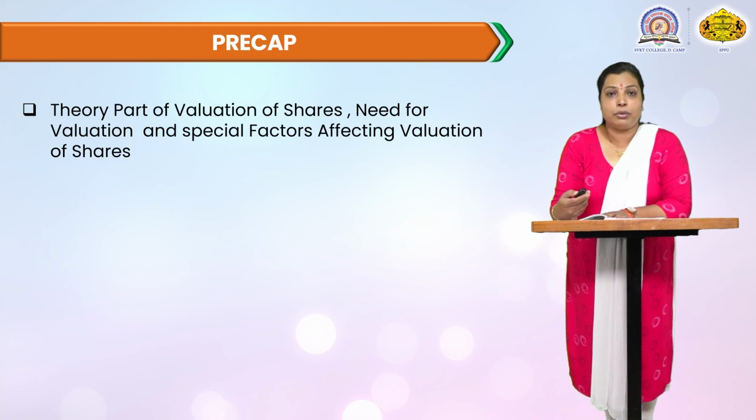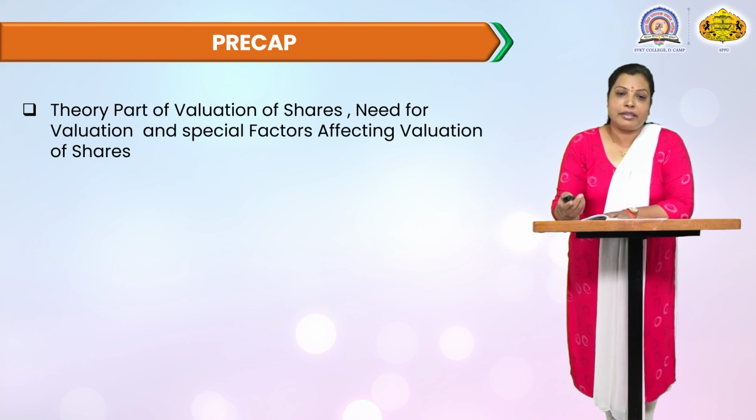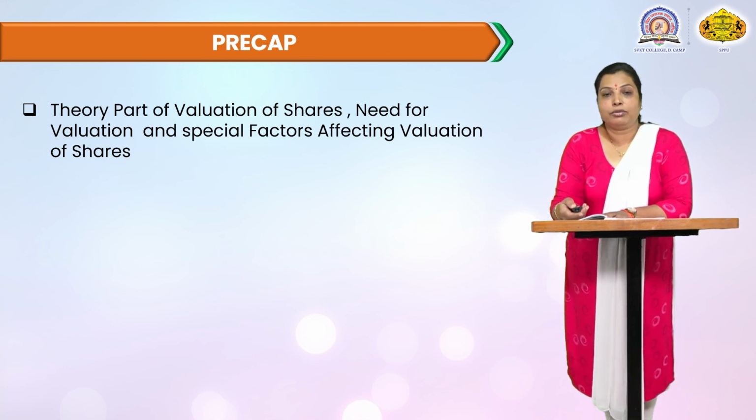Dividend declared by the company, proposed dividend, different types of bonuses issued by the company, these are special factors affecting the valuation of shares. How to calculate the goodwill of the company in the market, and what is the rate of goodwill of the company, and the capacity of directors, types of management, how management conducts the business in the market, and increases the value of shares. That is the special factors affecting valuation of shares, which we are going to learn in the next lecture.